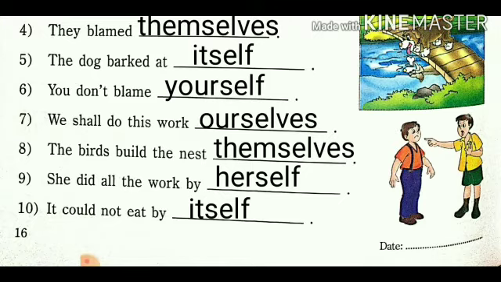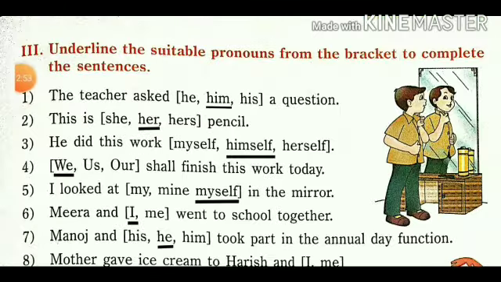Let us know about third number example. Underline the suitable pronouns from the bracket to complete the sentences. So in the bracket some pronouns are given and we want to underline the one which is suitable in the sentence. I have done the first one already for you, so look carefully and understand.